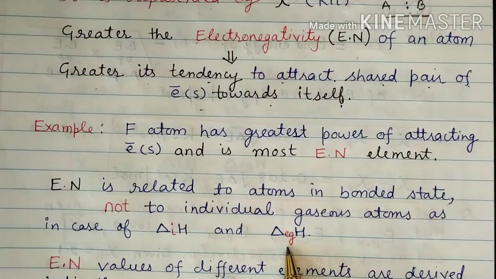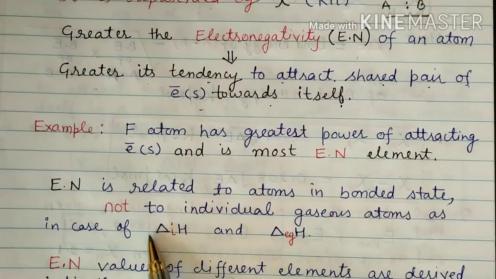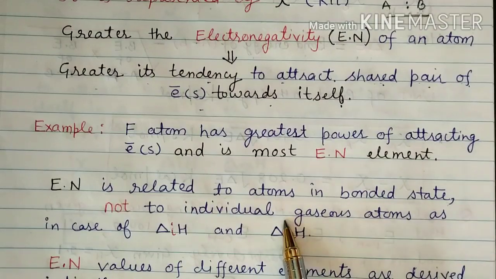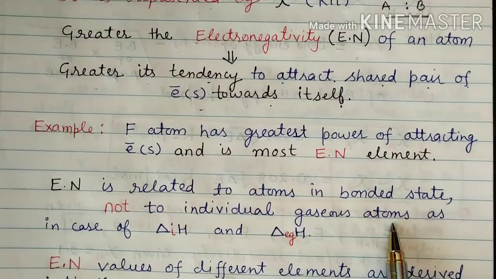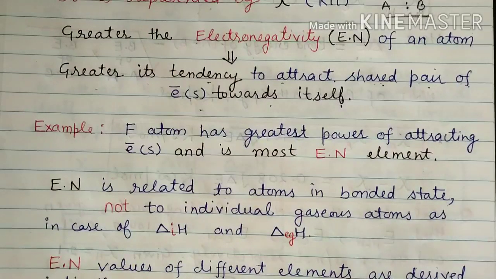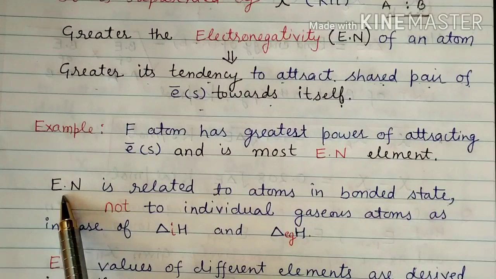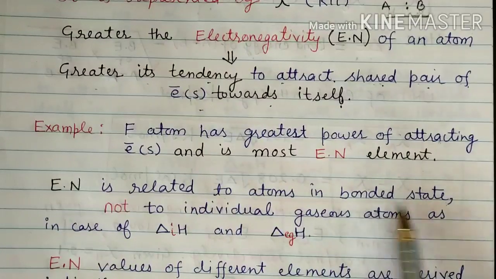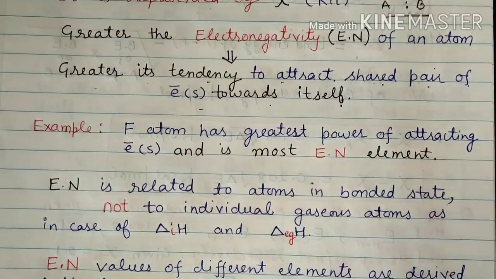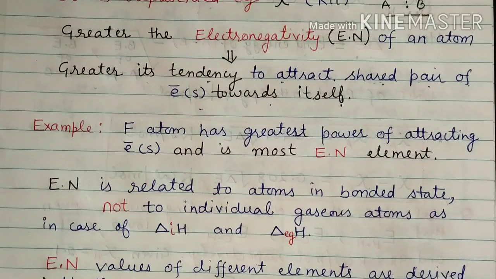We have already seen that in those cases we consider the isolated gaseous atom, but in electronegativity we consider atoms in the bonded state.